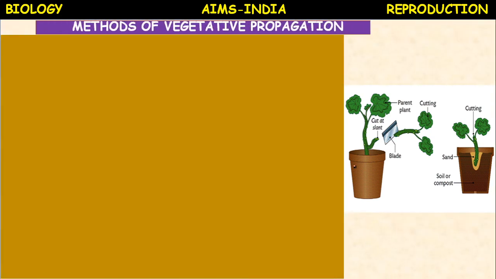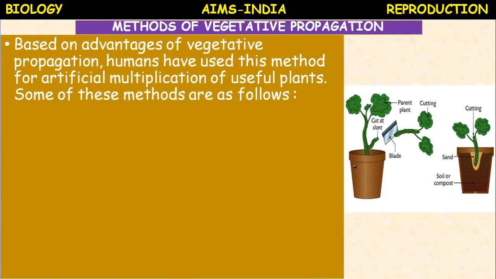So, methods of vegetative propagation. Based on the advantages of vegetative propagation, human beings recognized its importance, because as the population is increasing, food production must definitely be increased. As a result, humans have used this method of artificial multiplication of useful plants, especially food yielding plants and crop plants. Some methods have been introduced. Some of these methods are as follows.